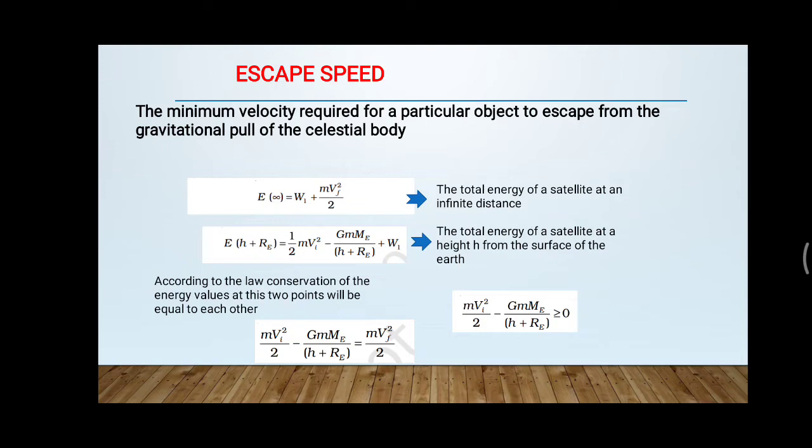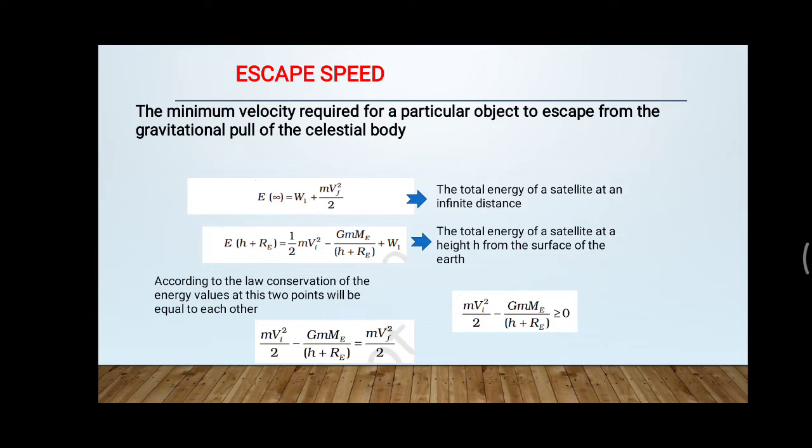According to the law of conservation of energy, the total energy of the body initially should be equal to the total energy at the final point. The final point is represented as E infinity.